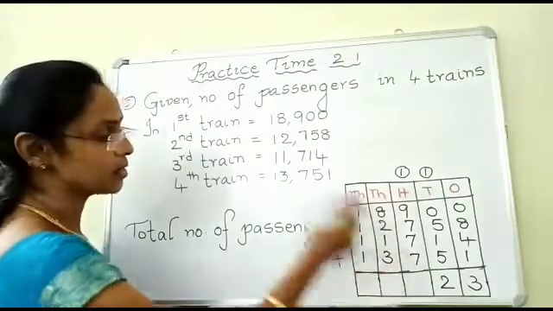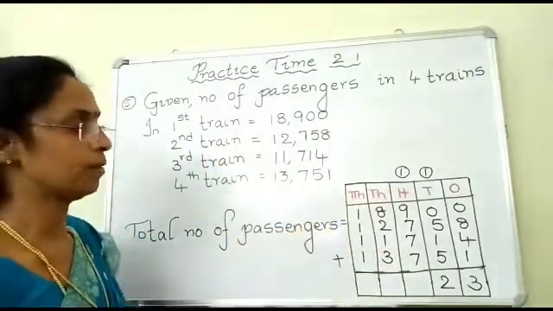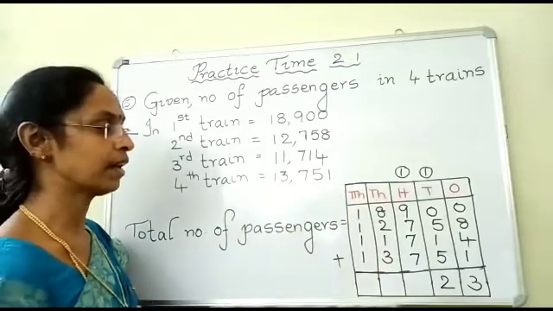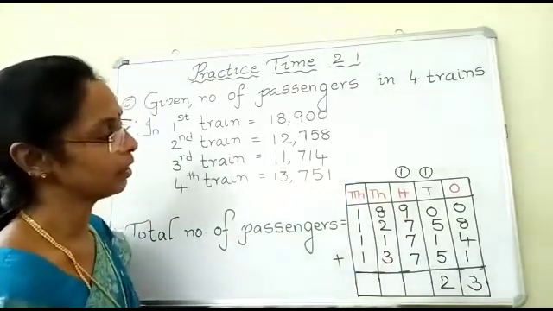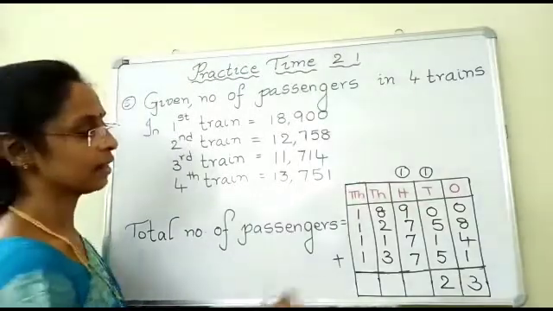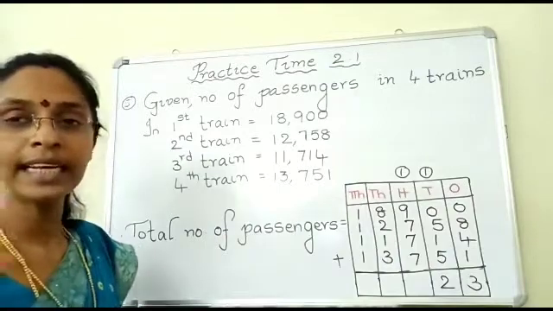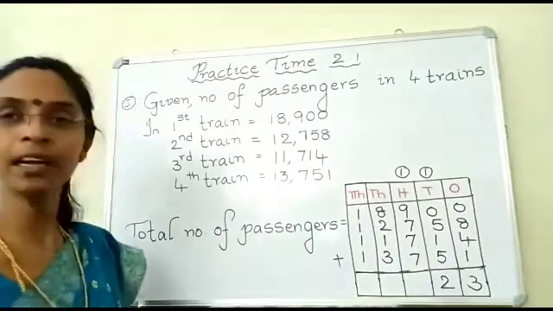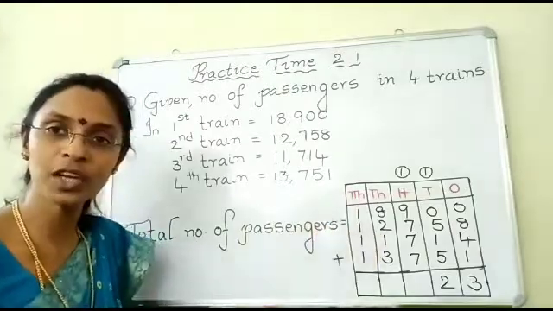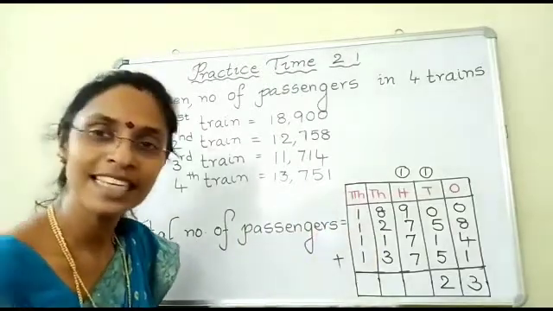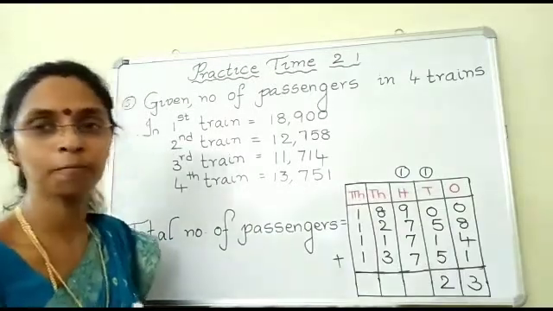Now add the hundreds column, children. What are the digits in the hundreds column? 9, 7, 7, 7. Okay, children. Now add all the digits. 9 plus 7. How much, children? It is 16. Okay. 16 plus 7, how much, children? Yes, it is 23.